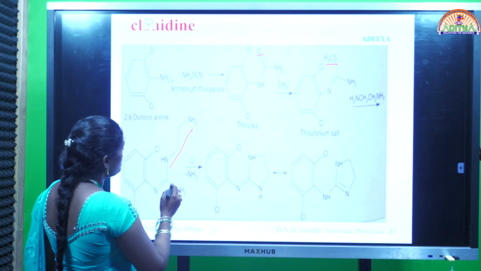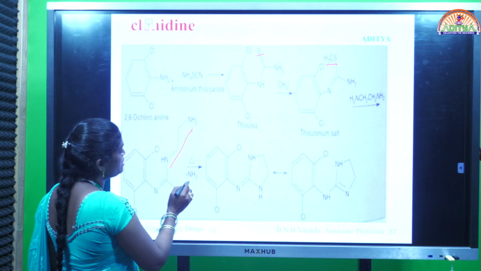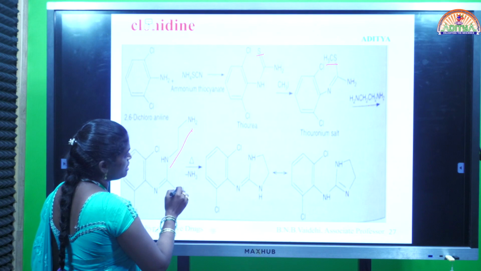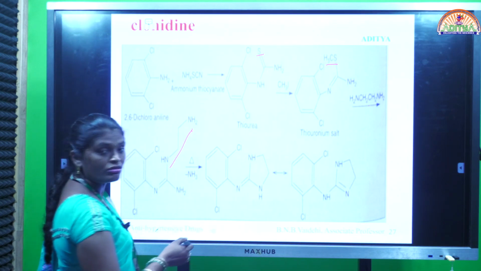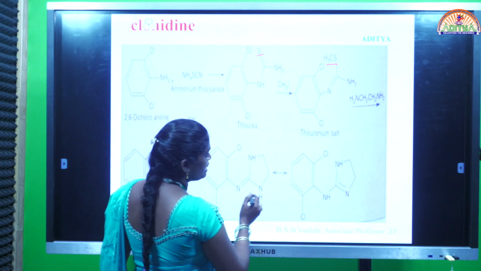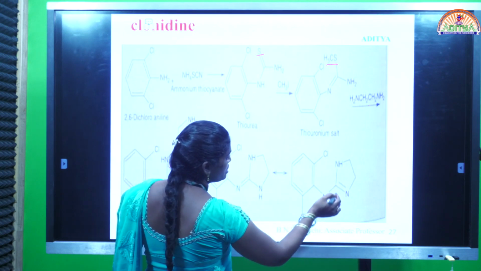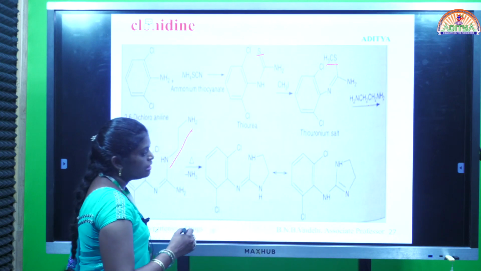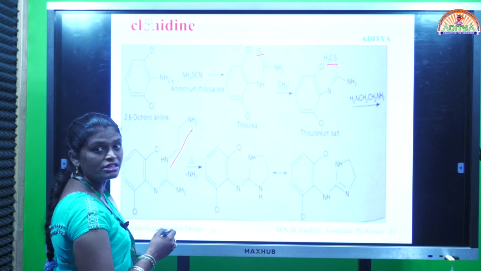Okay, then on heating this compound, 1 mole of ammonia is eliminated and ring closing occurs. We will get this clonidine structure. We can write the clonidine structure in two ways. This is one way, and in another one the double bond enters into the ring and we will get an imidazoline derivative. You can write these two resonance structures for clonidine.